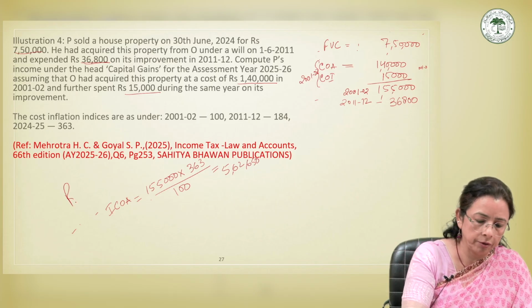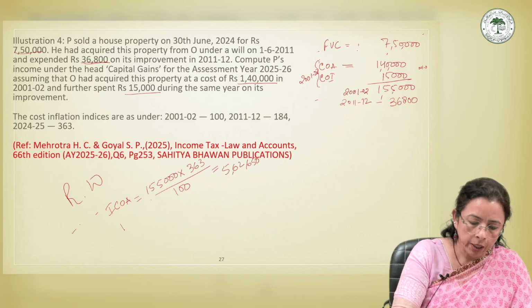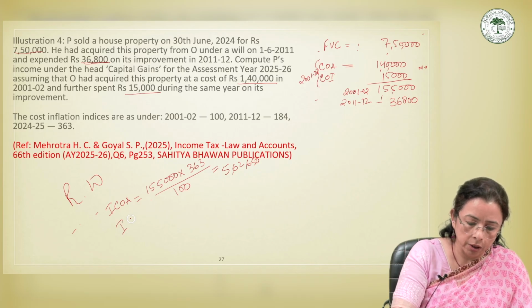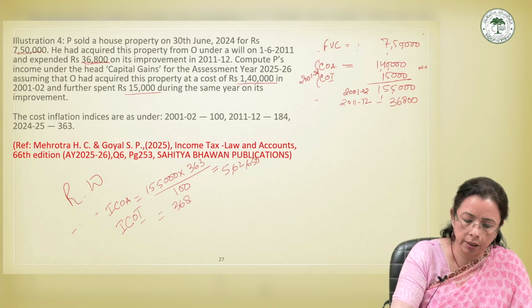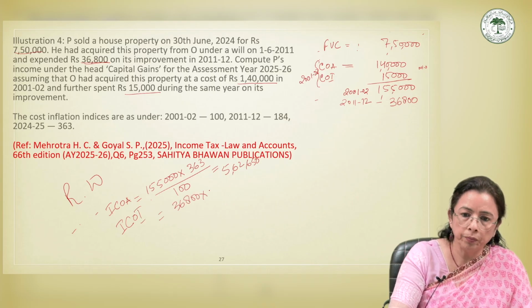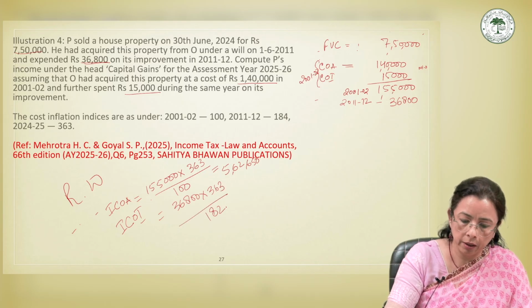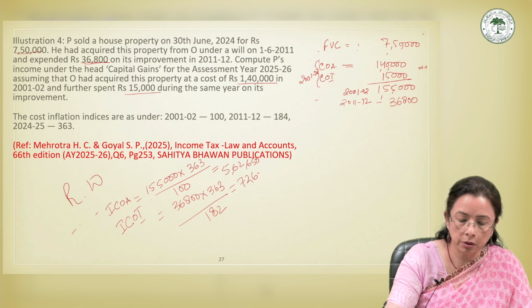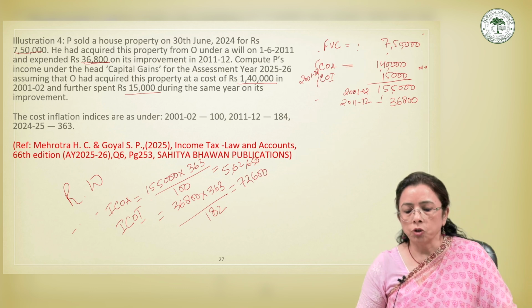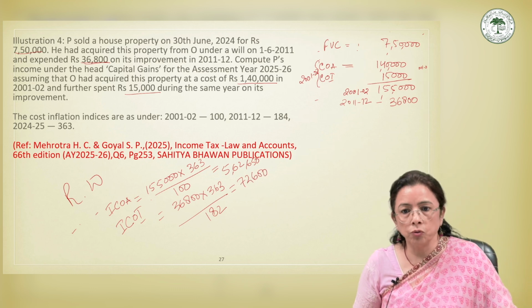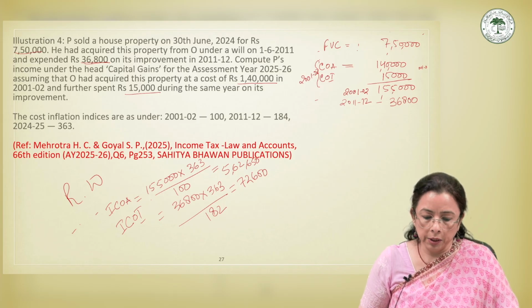This is the rough work we are doing here. Similarly, indexed cost of improvement is equal to 36,800 into 363 divided by 184, which comes down to 72,600.